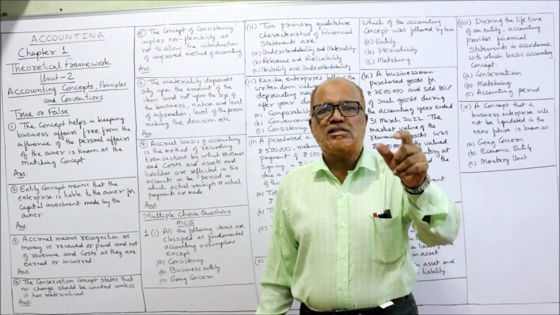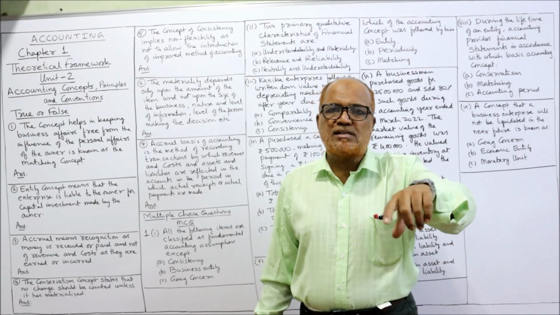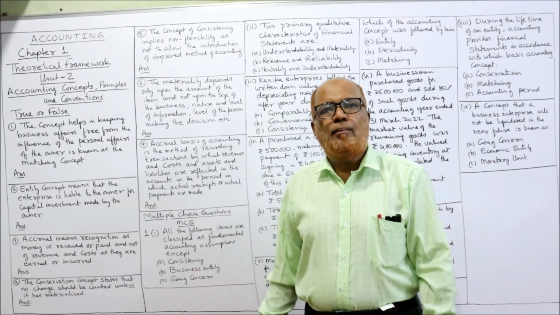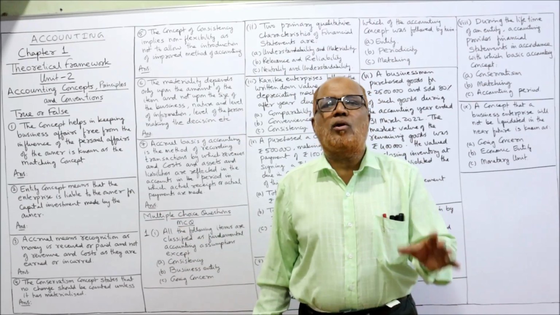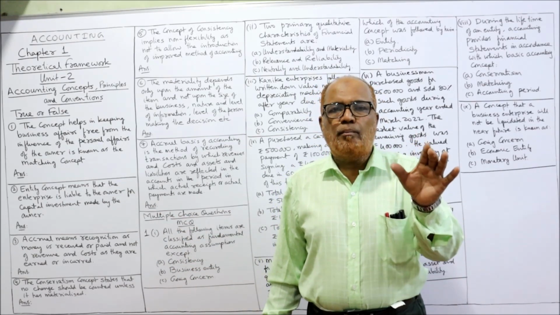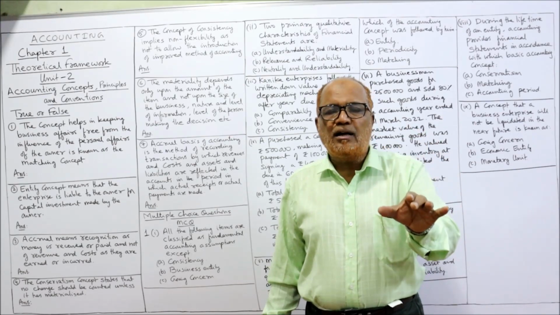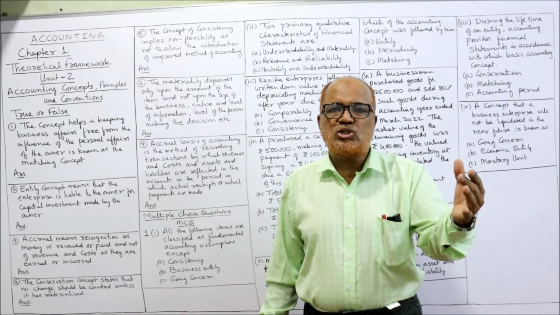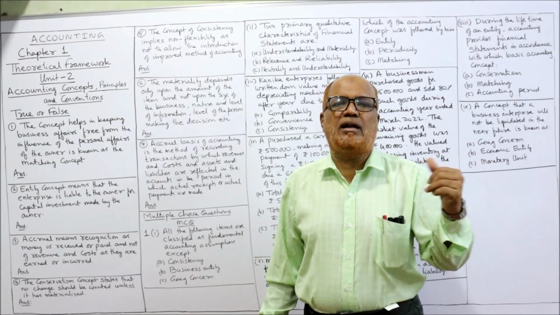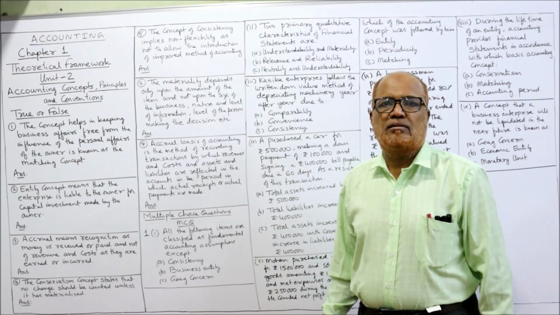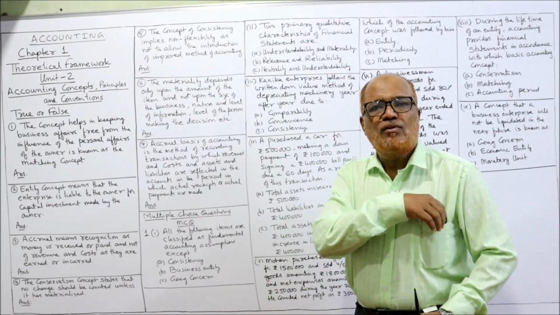Business entity concept says the business affairs and personal affairs should be kept separately, but here it is saying that it is a matching concept. Wrong. According to matching concept, the current year revenue should be matched with current year expenditure. That is matching. So here the answer is false.